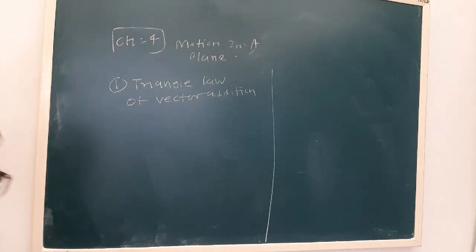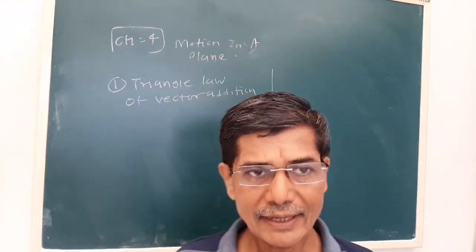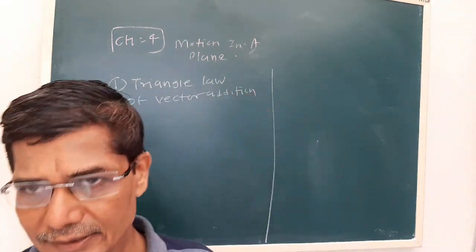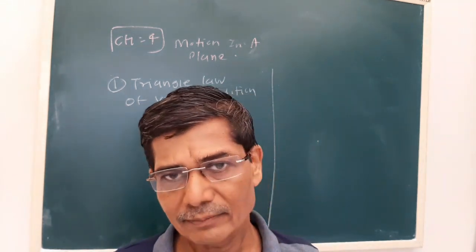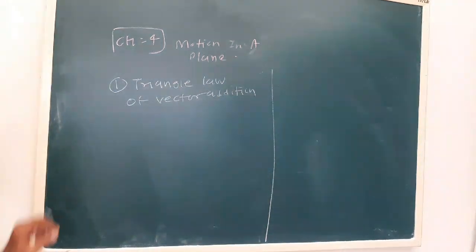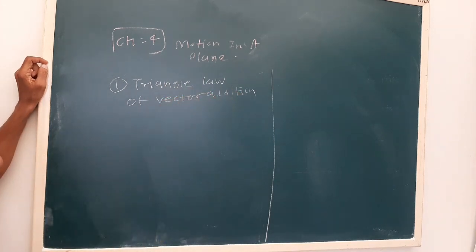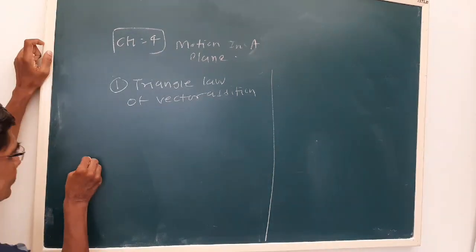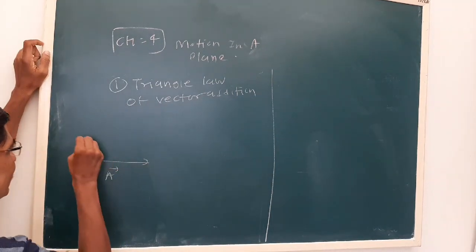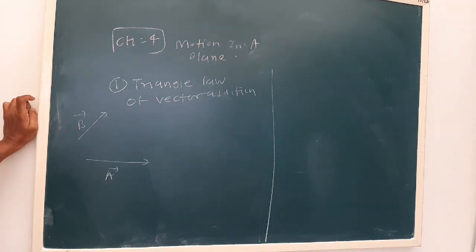Now see, we have to remember an important thing. The vector can be shifted by keeping their magnitude and direction the same. So that we have to keep in mind. Now triangle law of vector addition. See, we know that a triangle has three sides. Now let us say we have to add these two vectors A and B.